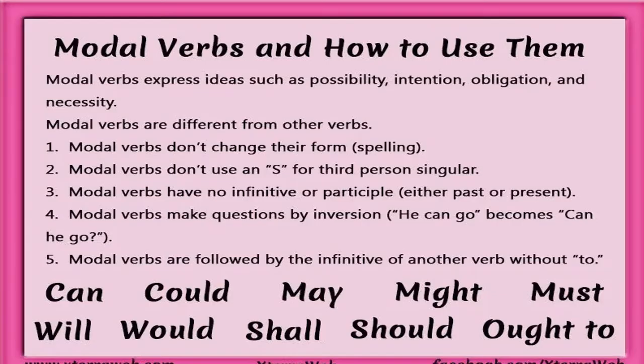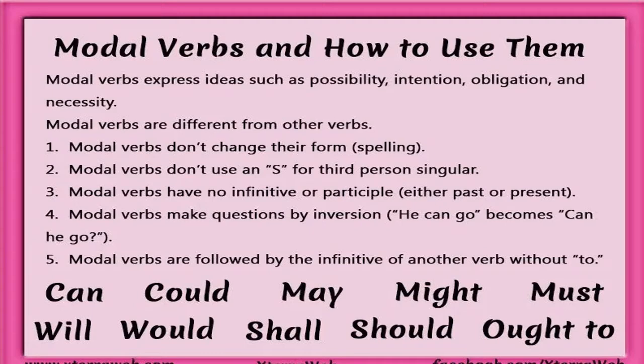Okay, now how to use them? They don't change their form, their spelling. Like for run, it can be ran, for come, came. But modal verbs don't change their form. They don't use s for third person singular. Like I can say she sings, but she can sing. You don't add s there. They don't have an infinitive or participle form.